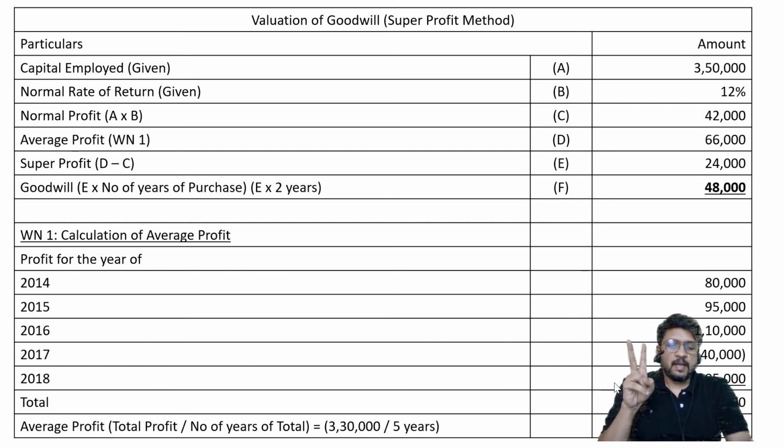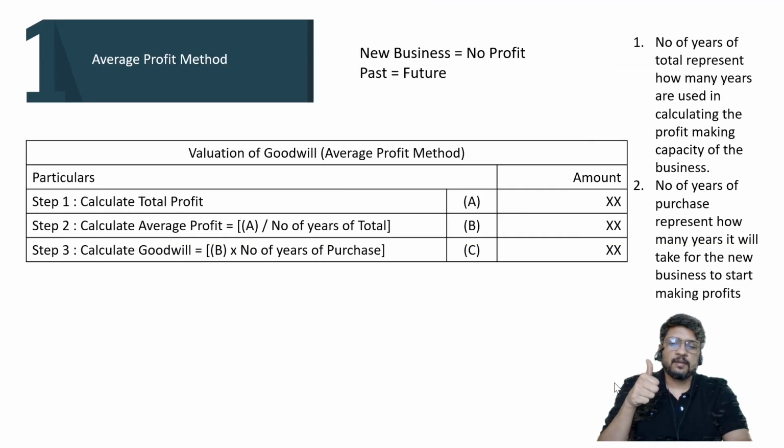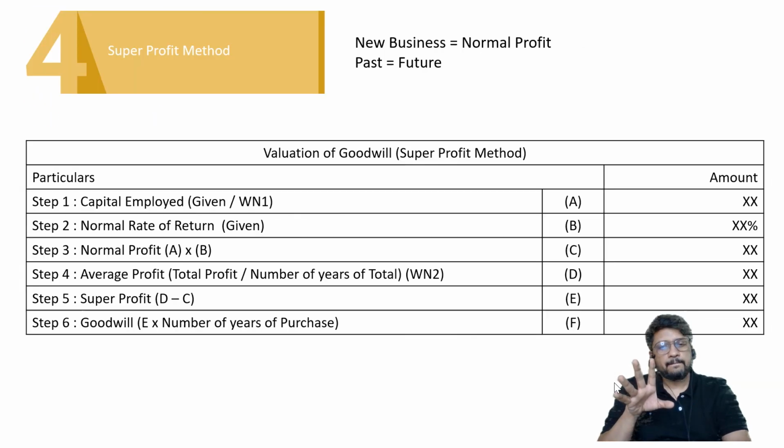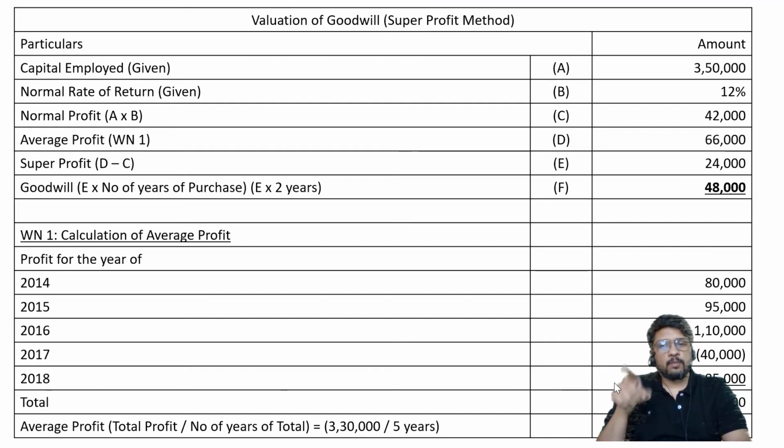So these are the 2 methods. In the average method, there are only 3 steps. What are the 3 steps of the average method? Calculate total profit, calculate average profit, and calculate goodwill. Average profit is equal to total profit upon number of years. Goodwill is equal to average profit into number of years of purchase. In the super profit method, first, capital employed into normal rate of return is equal to normal profit. Then deduct the amount of normal profit from the average profit. Whatever you get is super profit.